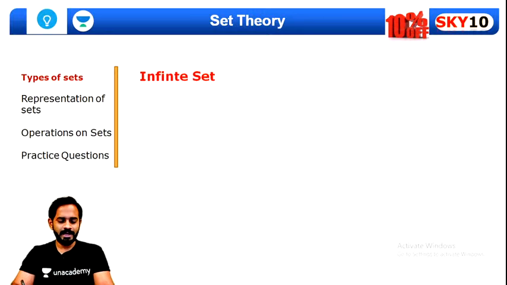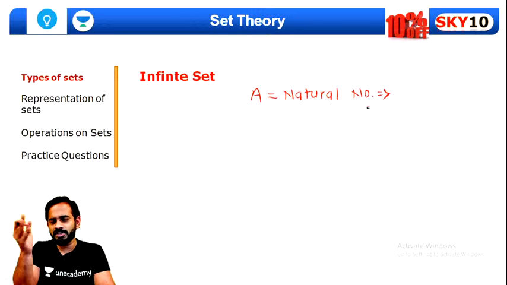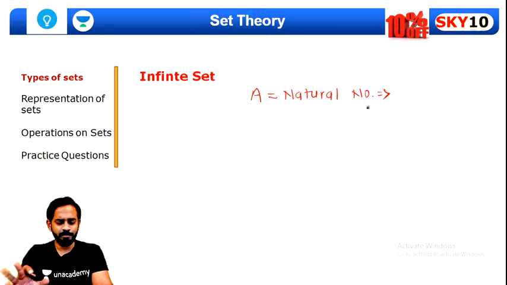Chalo, infinite set. For example, if I say set A consists of all the natural numbers, now how many natural numbers do we have? Can you tell me from which number natural numbers start? What is the difference between natural number and whole number? Anyone, can you give me the idea? It's quite simple. Quickly tell me.